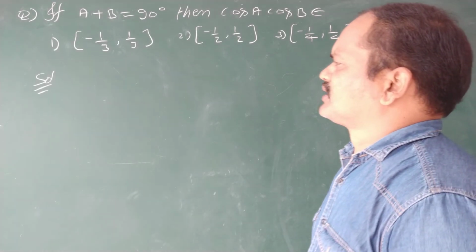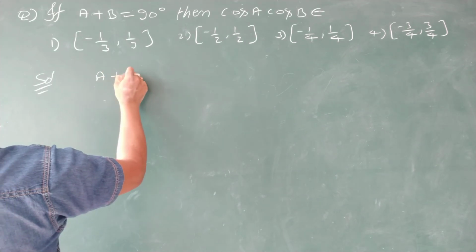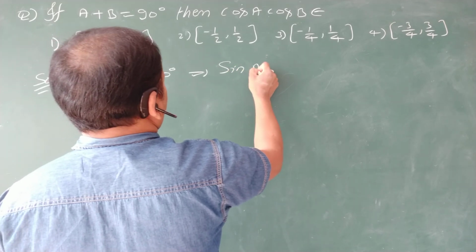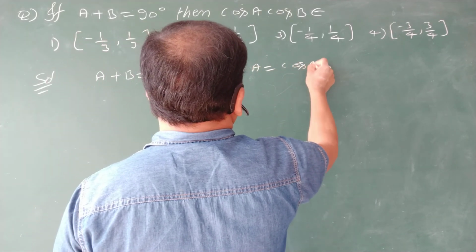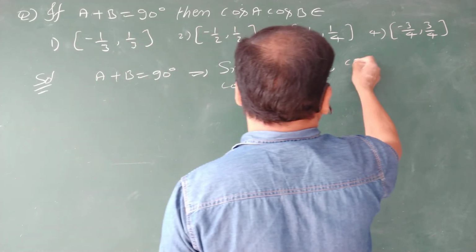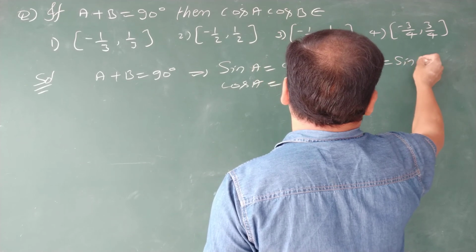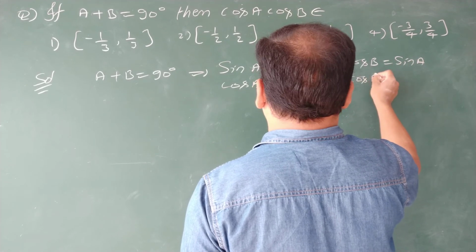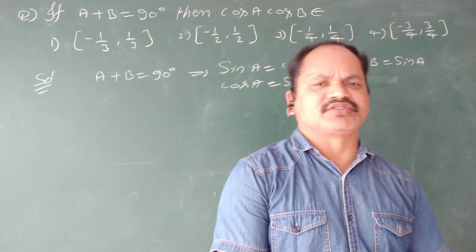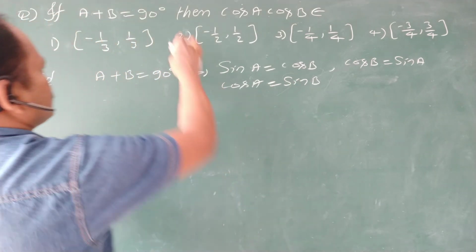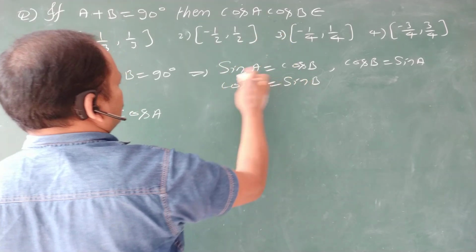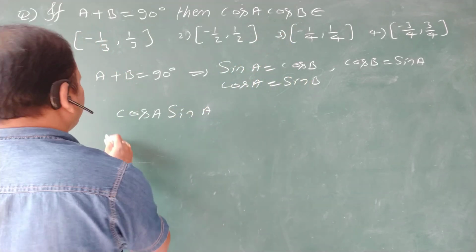Now solve this one. Actually, the given condition is a plus b is equal to 90 degrees. If a plus b is 90 degrees, then sin a is equal to cos b, and cos a is equal to sin b. That's why here, from cos a cos b, in place of cos b, what we have to write? Sin a. That's all. Now divide and multiply by 2.